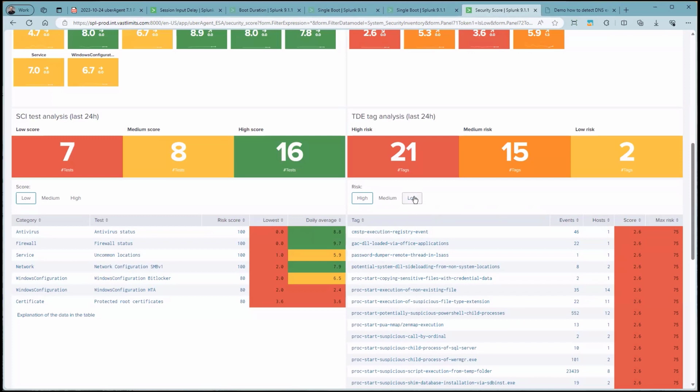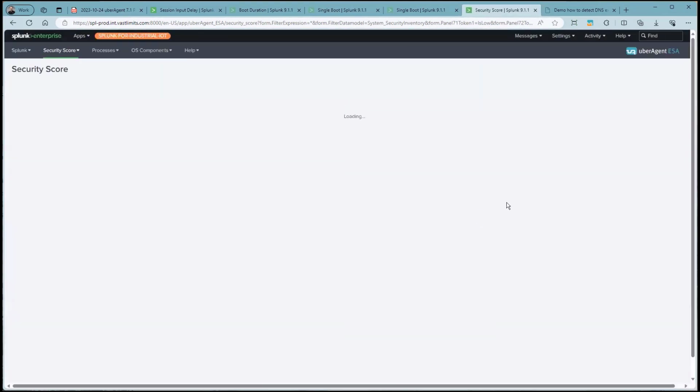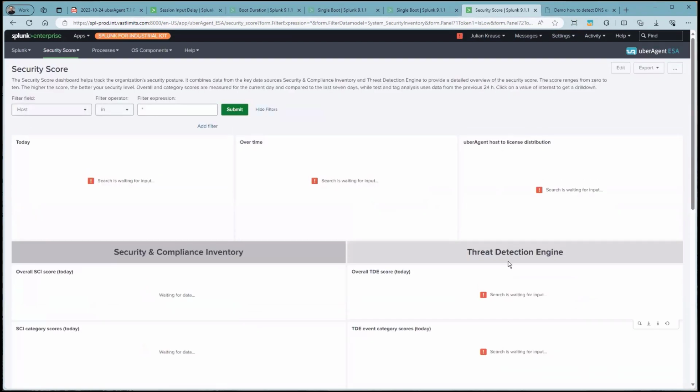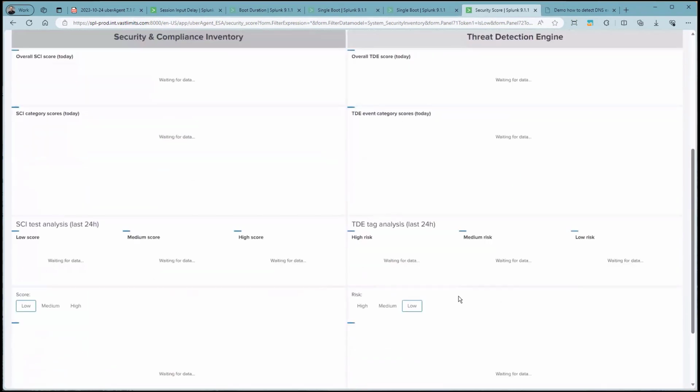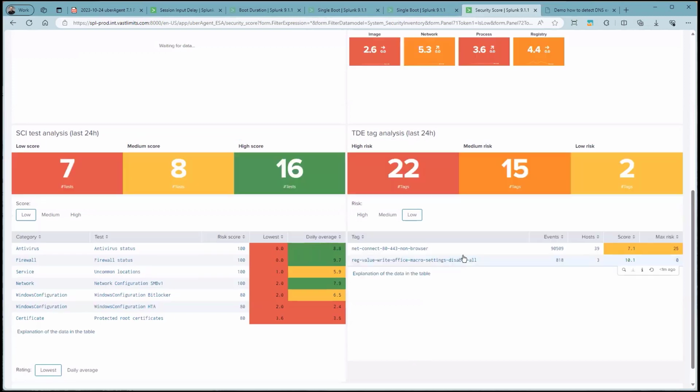And you can also choose, for example, if you want to look at high risk tags or low risks. In this case, the dashboard timed out. Sorry for that. Let's give it a few seconds to reload. So now we switched the view to low risk.